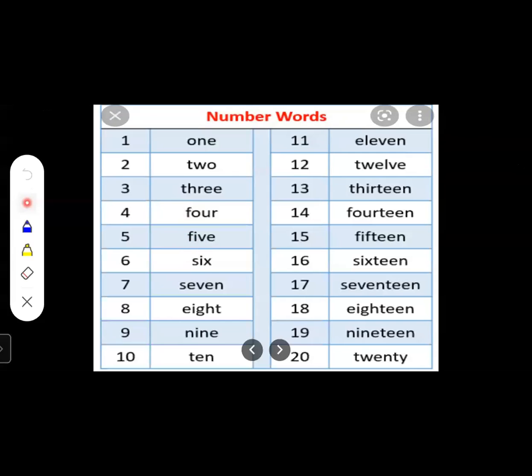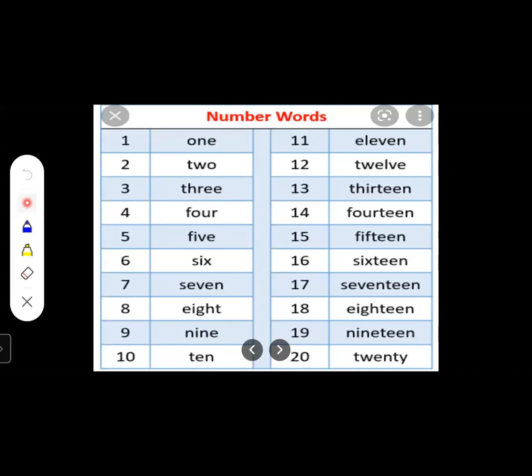FIVE, 5. FIVE, 5. Next is 6. SIX, 6. SIX, 6. Next one is 7. SEVEN, 7. SEVEN, 7. Next is 8. EIGHT, 8.